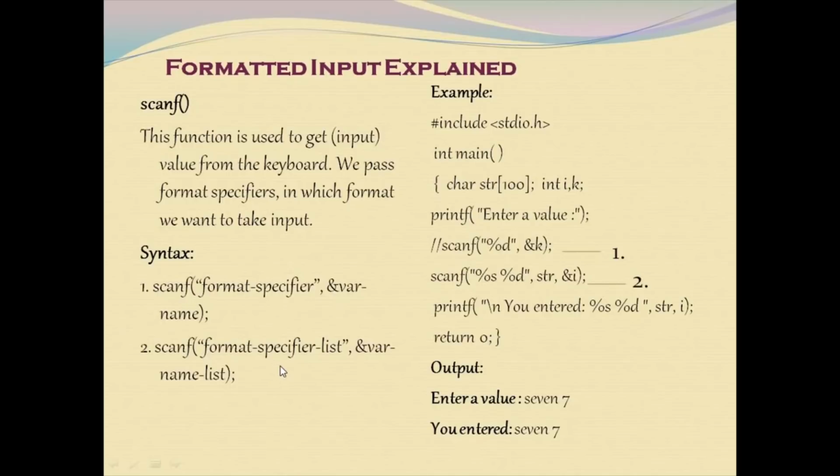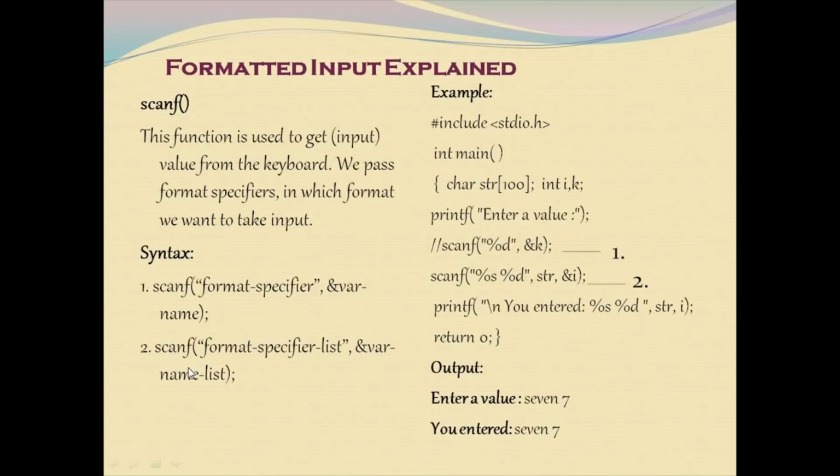If you want to scan multiple variables, you can use the second syntax: format specifier list, ampersand variable name list. One important thing to note: if you are going to scan an integer or a character or any type, you have to write the address-of operator before the variable name. For a string alone, the address-of operator is not needed for scanf.